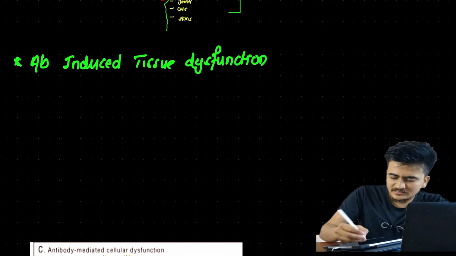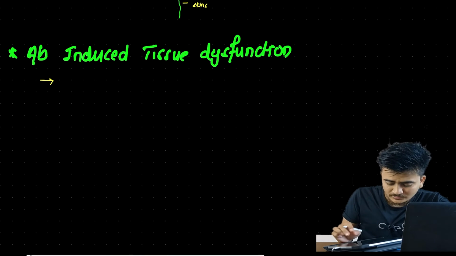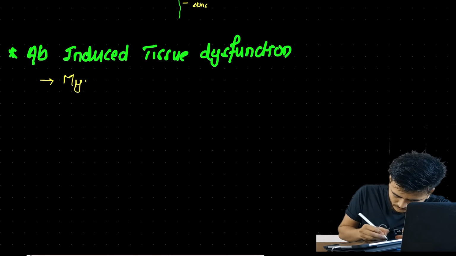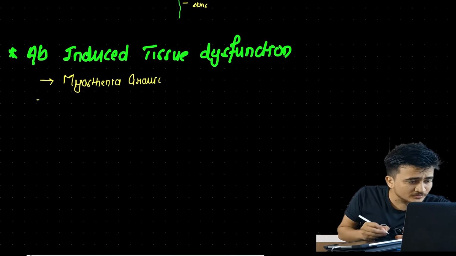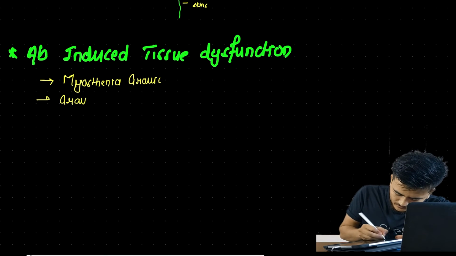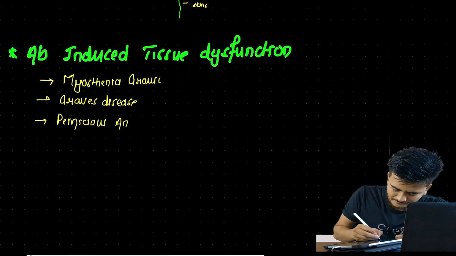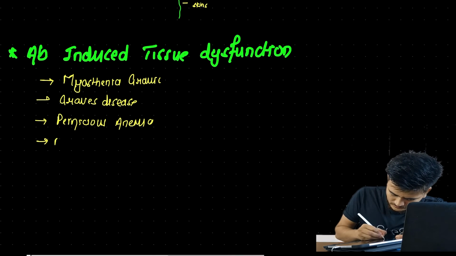Okay, let us mention the examples that we are going to learn here, I mean the diseases that proceed through this mechanism. One of the most important examples we need to learn is myasthenia gravis. Similarly, another important example is Graves' disease, and the other is pernicious anemia, and the last one is insulin resistant diabetes.